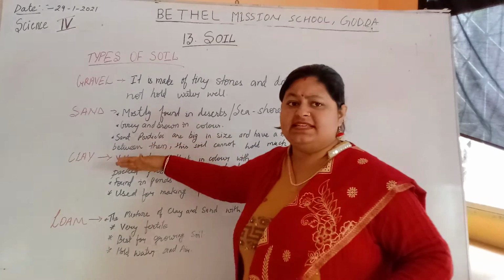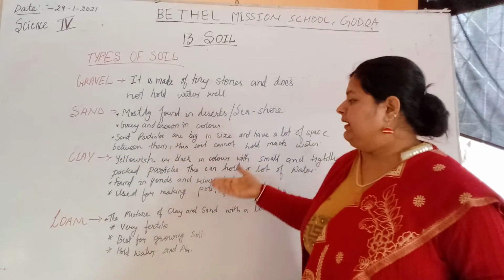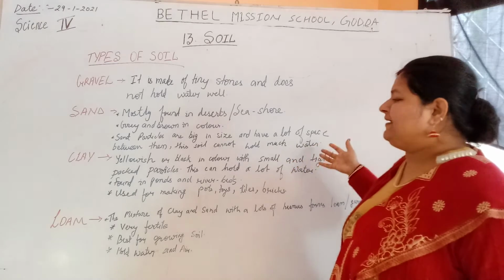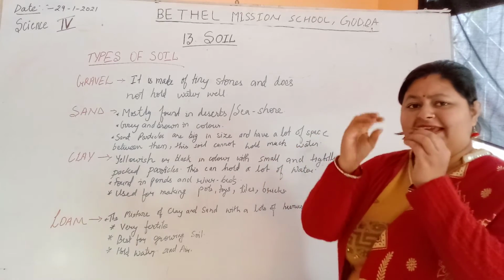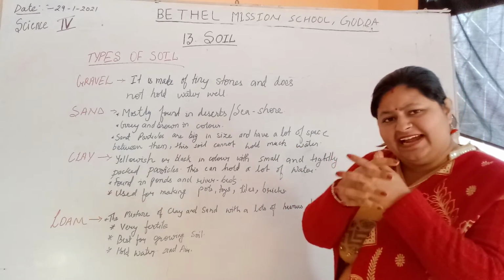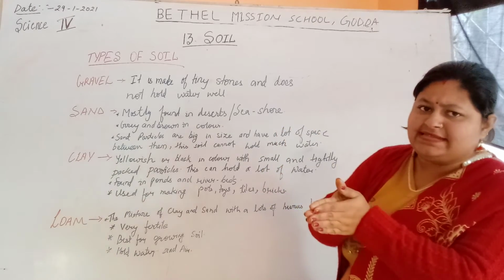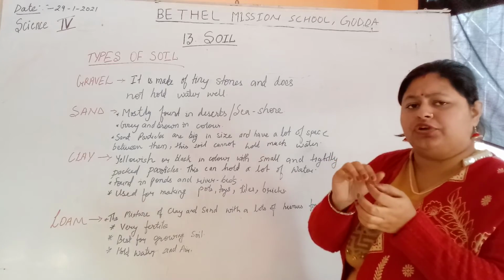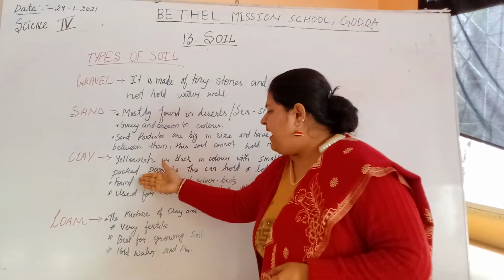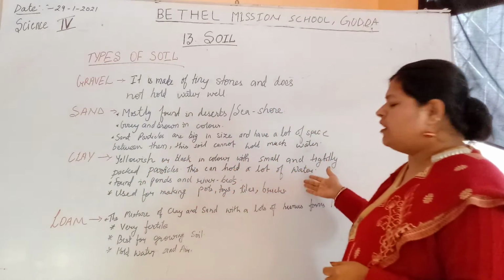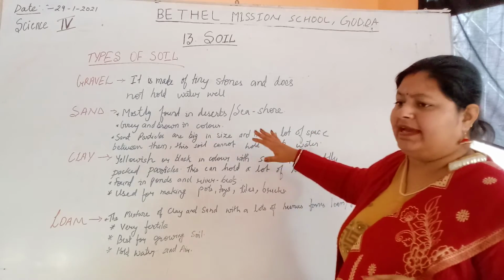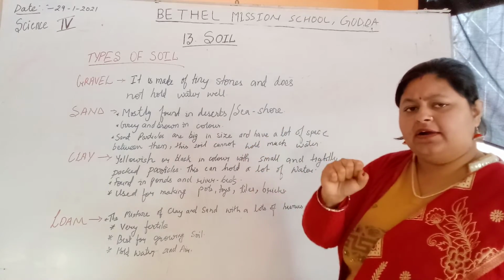Next is clay. Clay soil is better than these. It is yellowish or black in color, with small and tightly packed particles. So if water gets inside, it can hold a lot of water. If water enters clay, it holds the water.